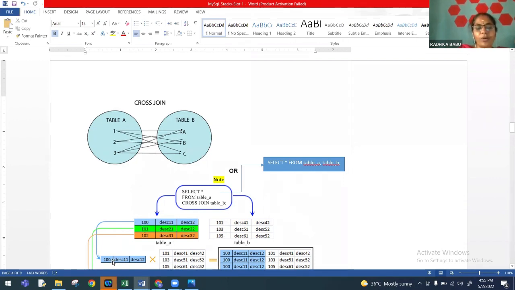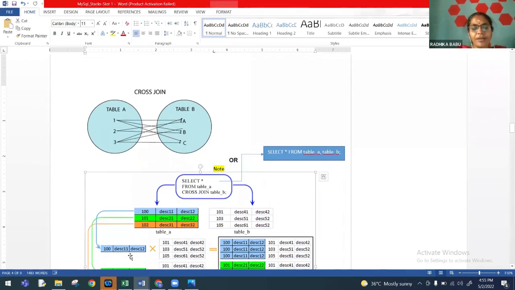This 100, if you look at this table A's first row is pairing with every other row of the second table. Do you see this point? Table 1's first row is pairing with all the rows of the second table. Therefore, you get 100, which is equal to 100, desk 11, desk 12 with 101, desk 41 and desk 42. That way, the first row of the first table, which is highlighted in blue color, is pairing with every row of the second table, which is in white color.